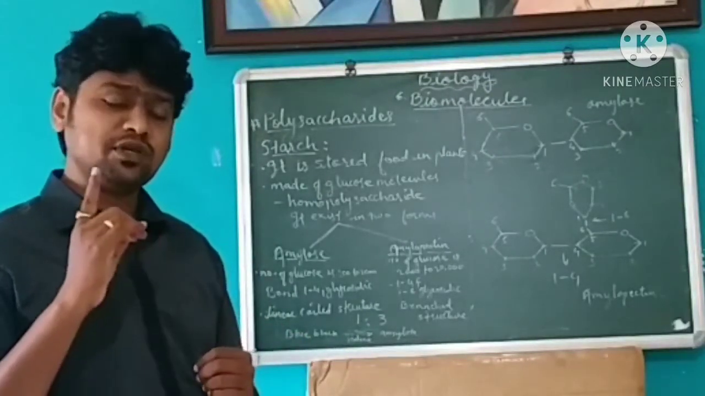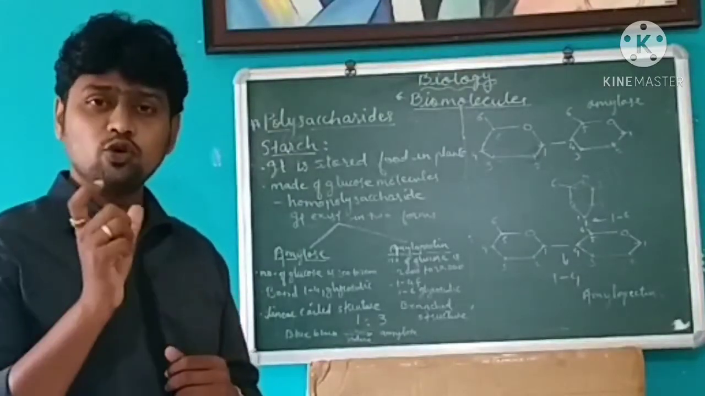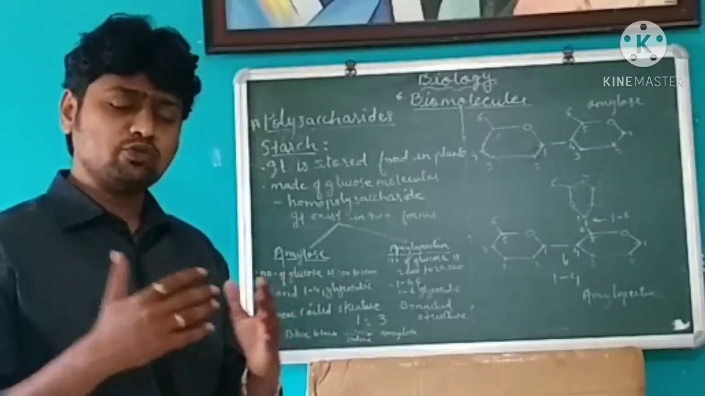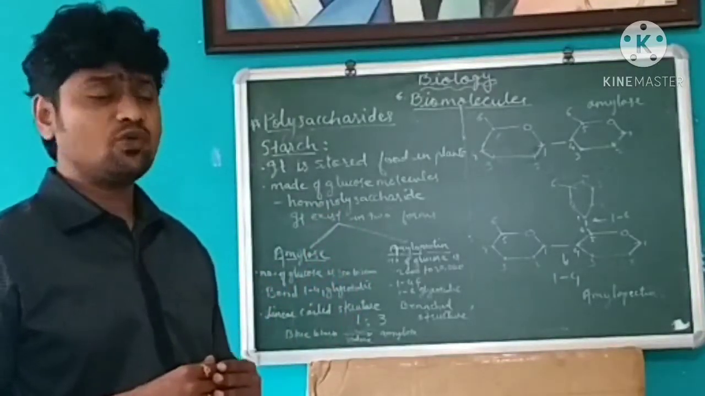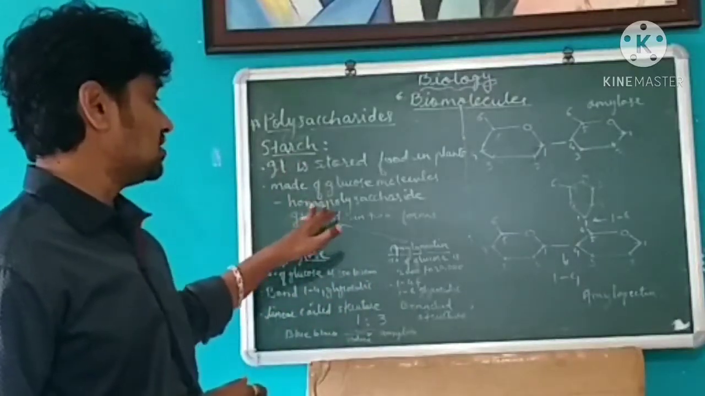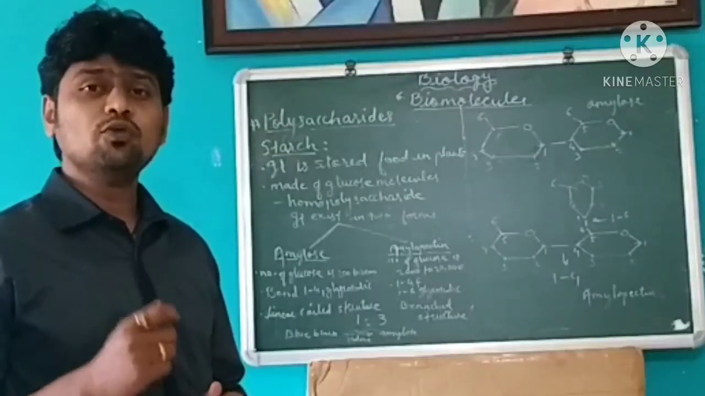As it is made up of only one molecule, that is, only one unit, only glucose molecules, many glucose molecules come together and form starch. And that is why starch is a homopolysaccharide. Starch is a homopolysaccharide.